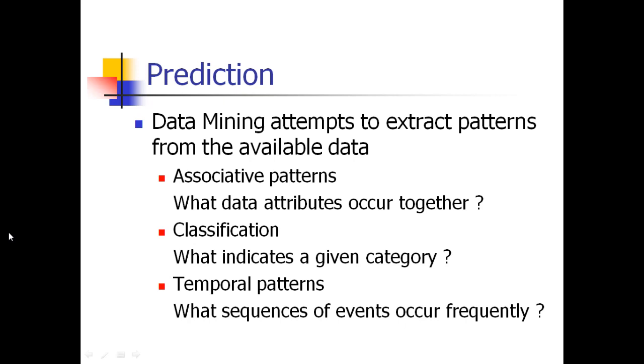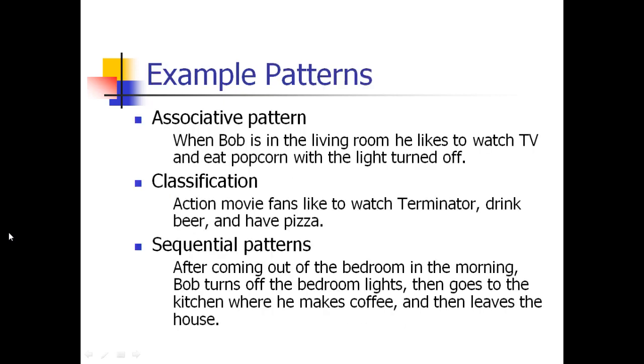Now, data attributes that occur together are called associative. It is nothing but things which are done together. For example, what I told you: if you buy milk, then you will buy bread. Both things together. The next one is called classification. We will see with the help of an example. This is an example of Bob, that is associative. Bob in the living room likes to watch TV and eat popcorn with the light turned off. He will do all the things at the same time, not at different times.